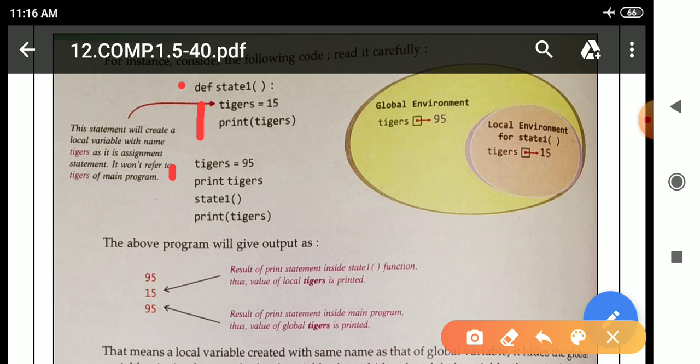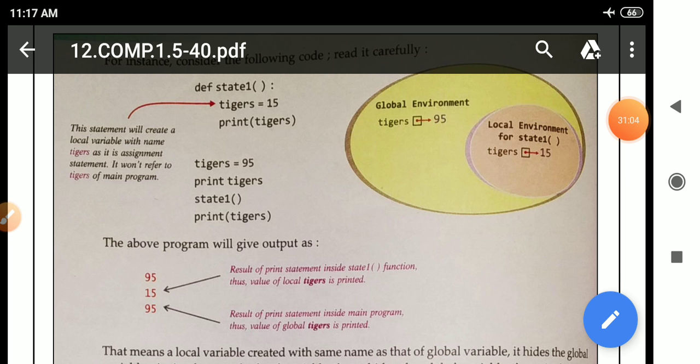After that, this is outside the function, meaning it is a top level statement, also known as __main__. See here, tigers is present in local scope, meaning inside this particular function, and it is also present outside the function, in the top level statement. In both places the variable name is present, in local scope as well as in global scope.